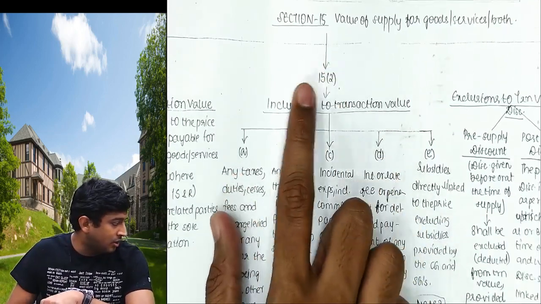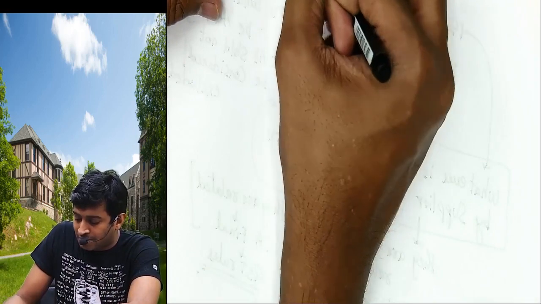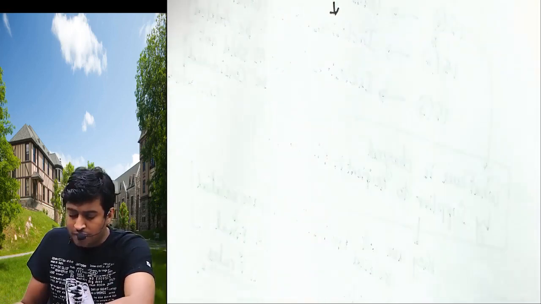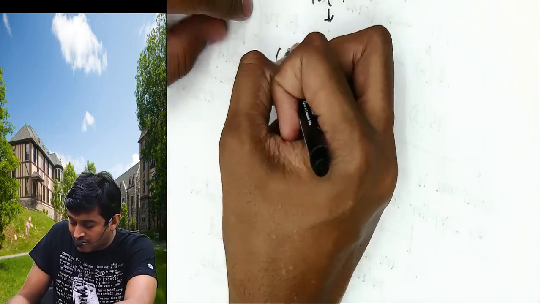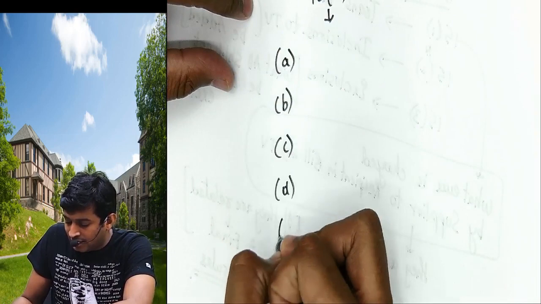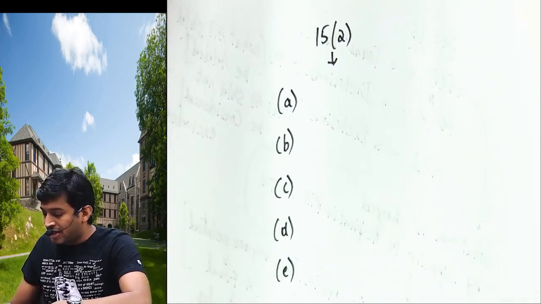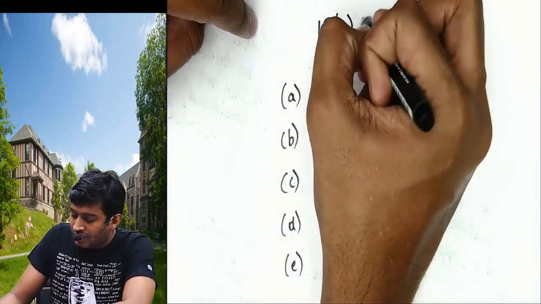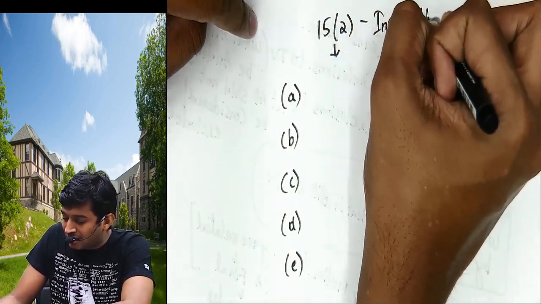15 subsection 2, inclusions to transaction value. If you see there, there are five items: A, B, C, D and E. 15 subsection 2, A says inclusions. Include means add.